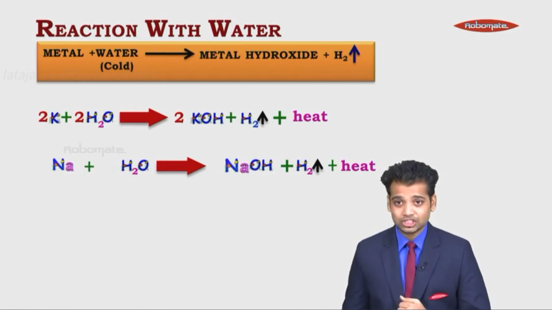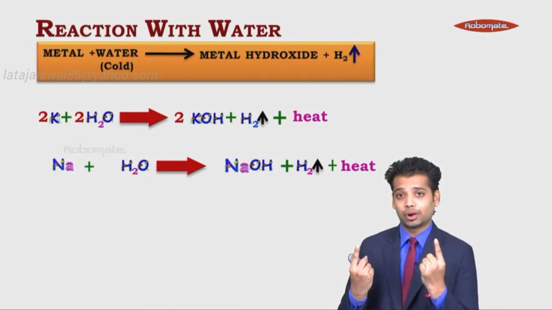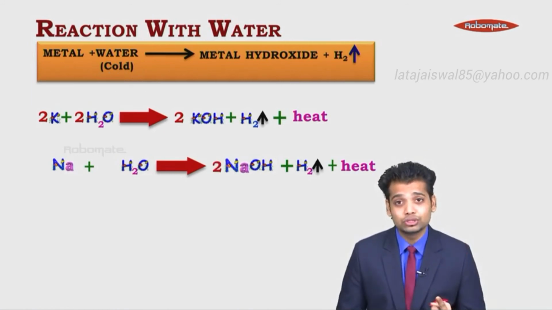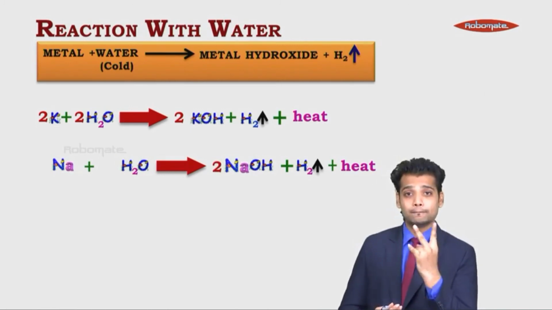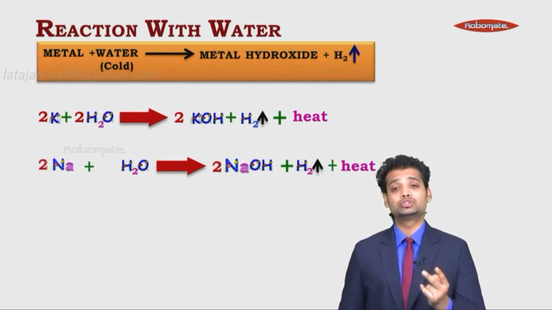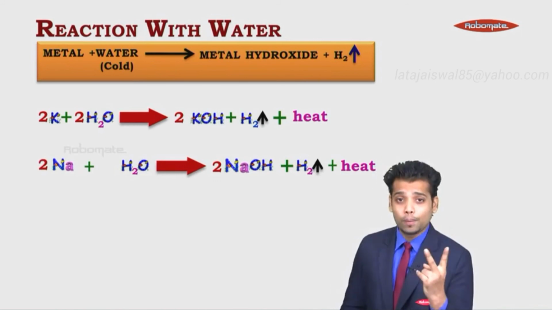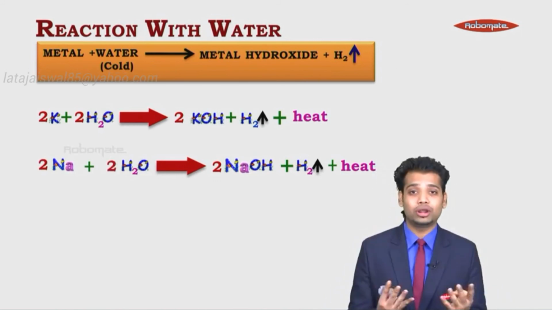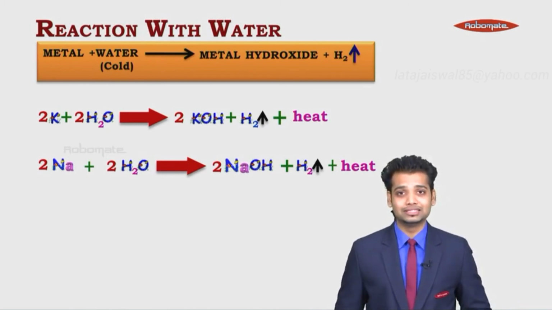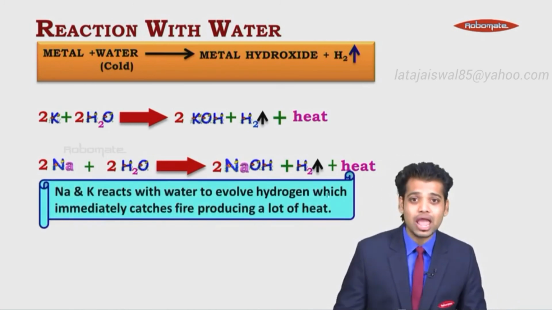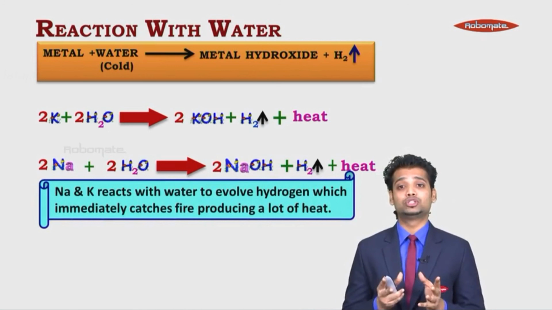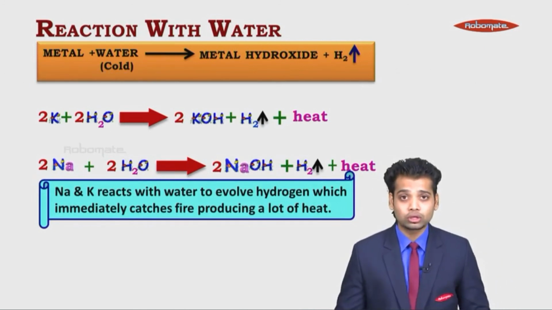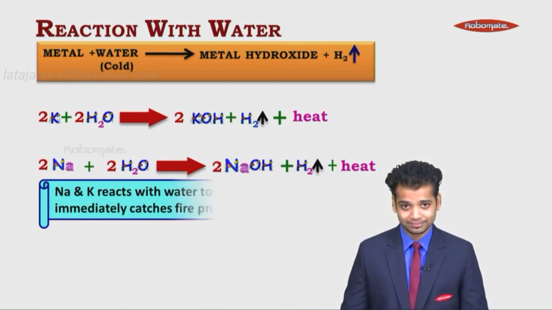Now let's balance the reaction. Na is 1 on the left hand side, 1 on the right hand side. H is 2, H is 3. Again you will do the same thing. Make the odd even, multiply it by 2. Na becomes 2, multiply by 2. O becomes 2, multiply by 2, H becomes 4, H is already 4, the reaction is balanced. So, Na and K react with water to evolve hydrogen, which immediately catches fire, producing a lot of heat.